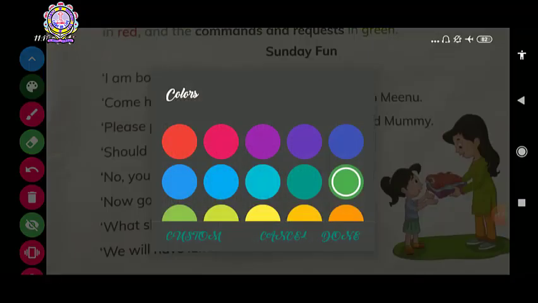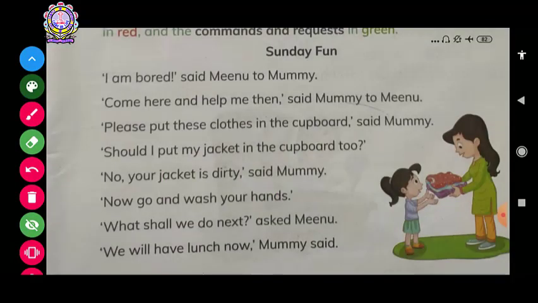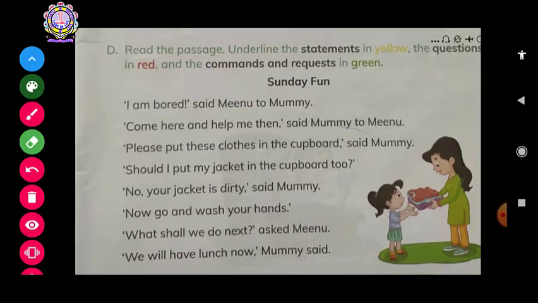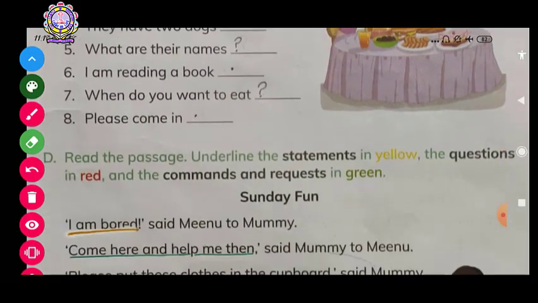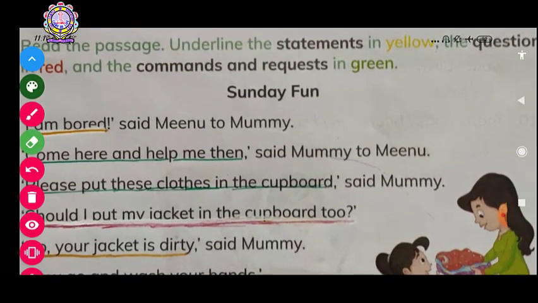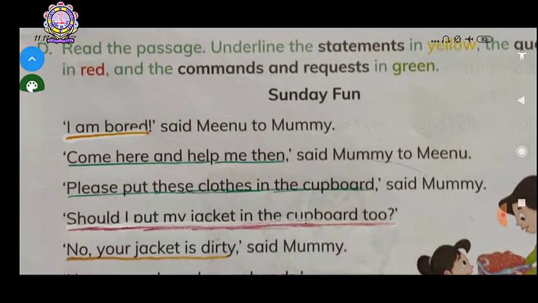"We will have lunch now", it's in your green. Why? Because it's a request, or you can say it's a command. So obviously it's a request. Okay, if you are not able to write it, no need to worry, I will show you this. If you want, you can take a screenshot of this.